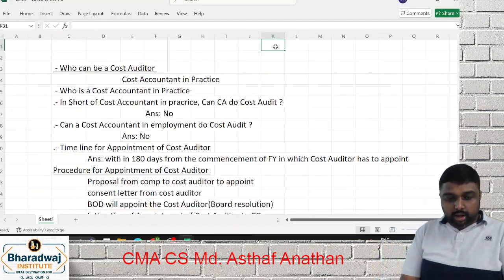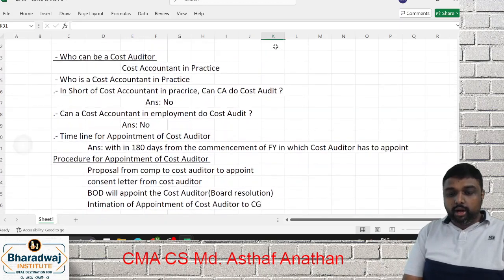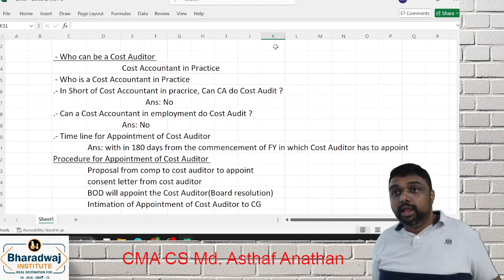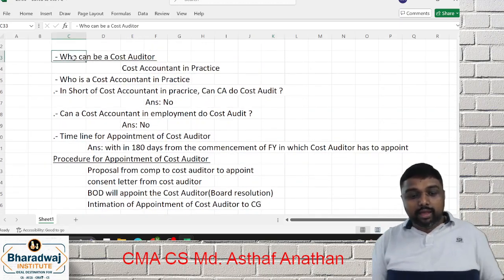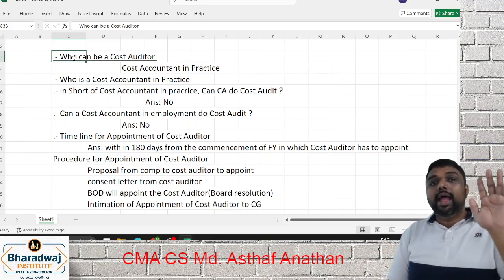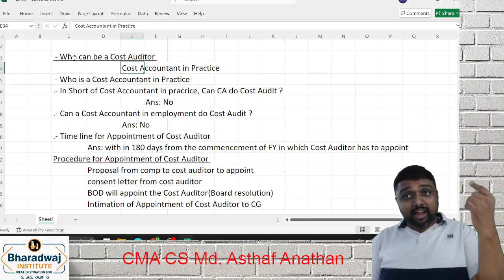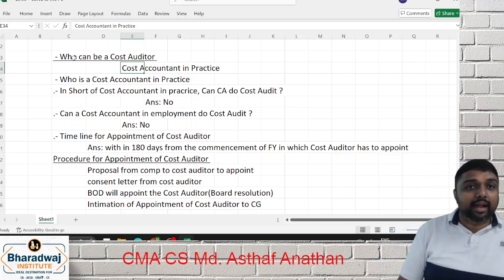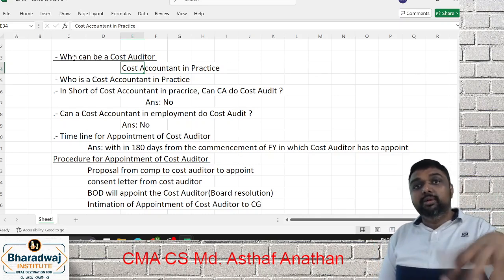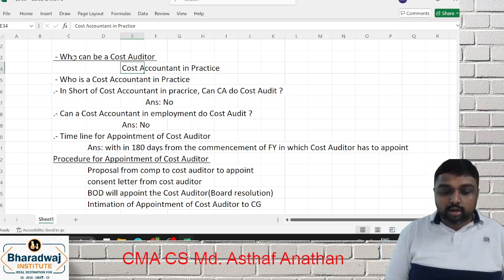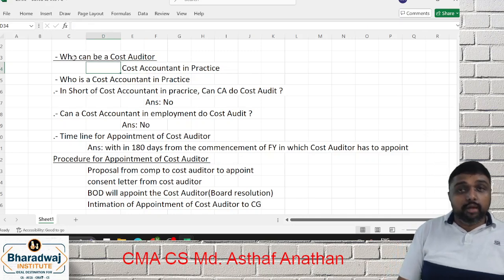See, here the point. First, you want to appoint a cost auditor. Who can be appointed as a cost auditor? You can appoint only a cost accountant in practice. They will ask you a question: a CA in practice, no cost audit is not available, can you appoint? The answer is no.